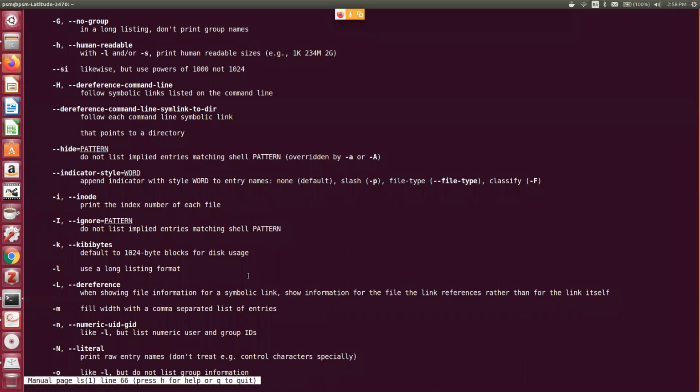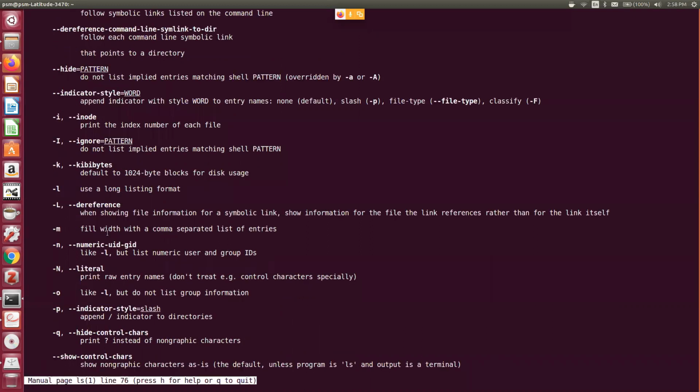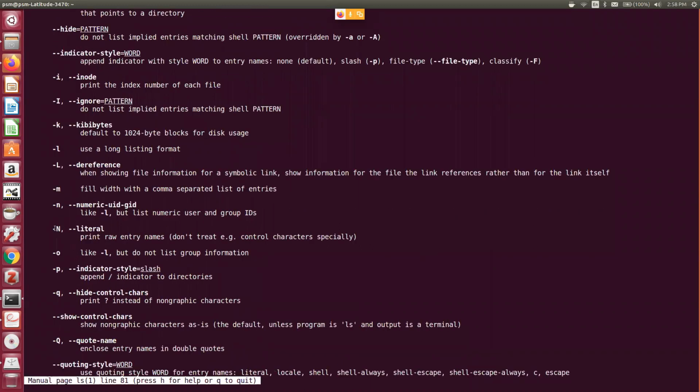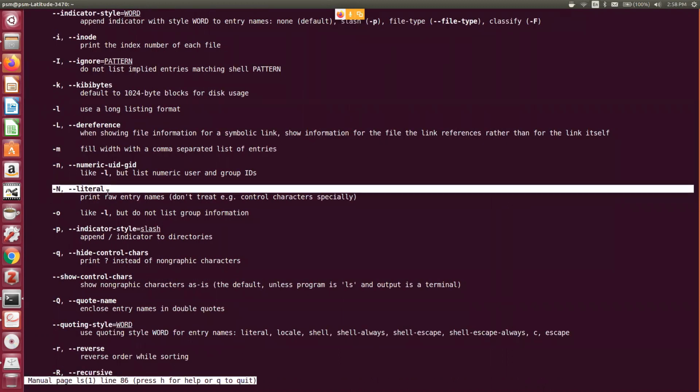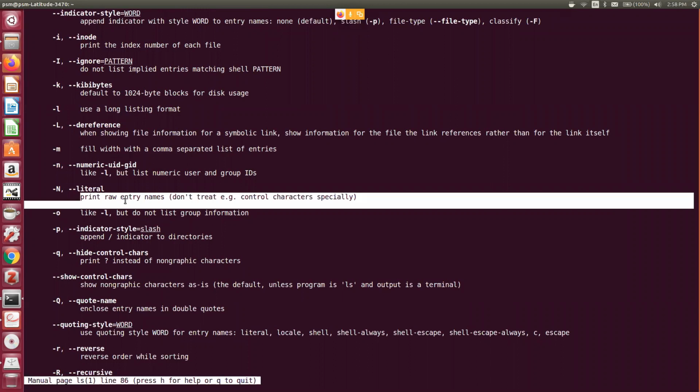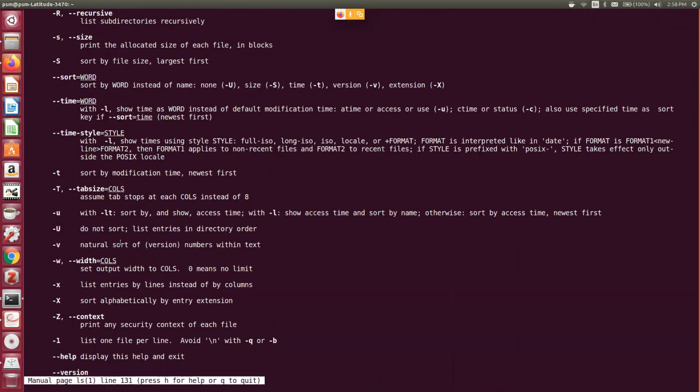Let us go first by all the files under a directory in sorted order. That means alphabetically by name. So here you can see -m is literal primary raw entry name. Then let me see what happens.